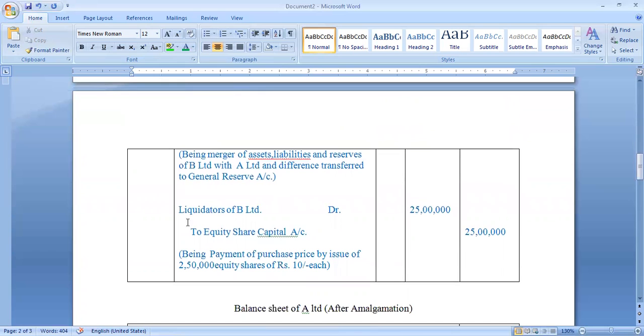Next, third entry: liquidators of B Limited account debit, to equity share capital account 25 lakh rupees, being payment of purchase price by issue of 2,50,000 equity shares of rupees 10 each.